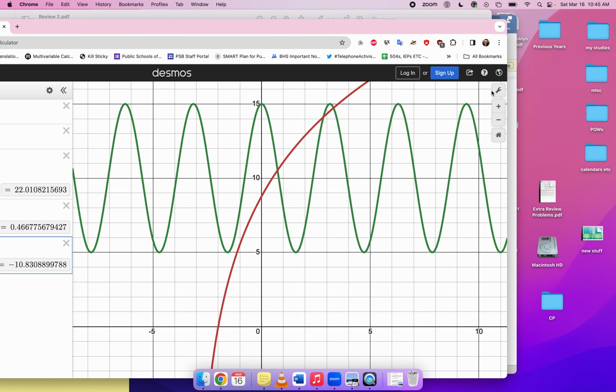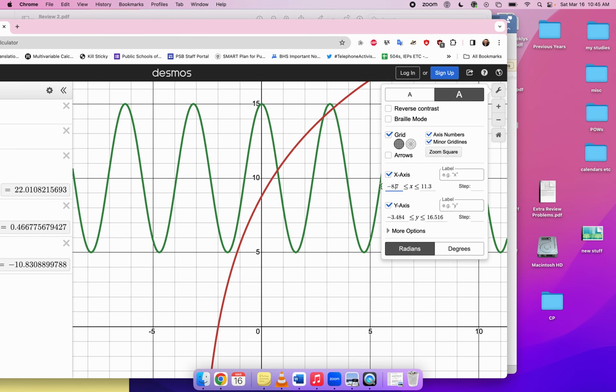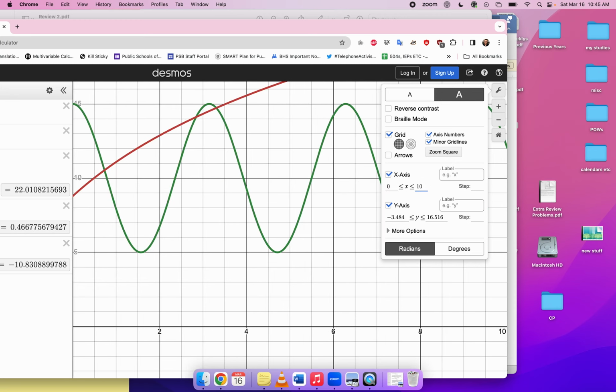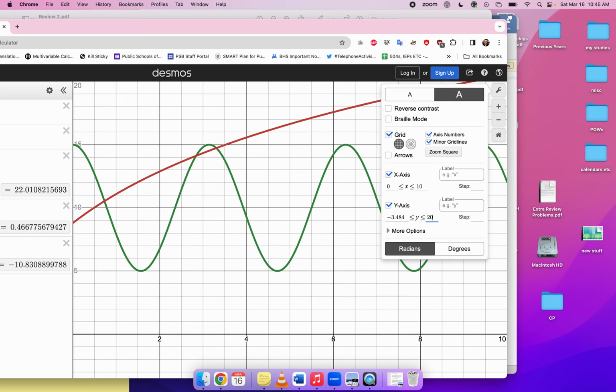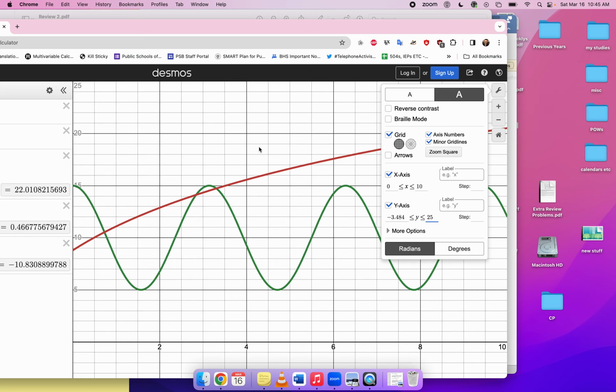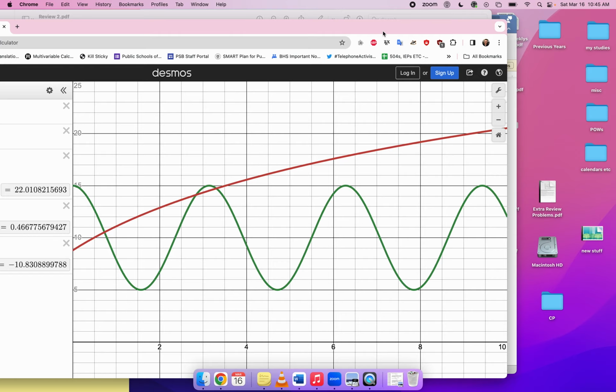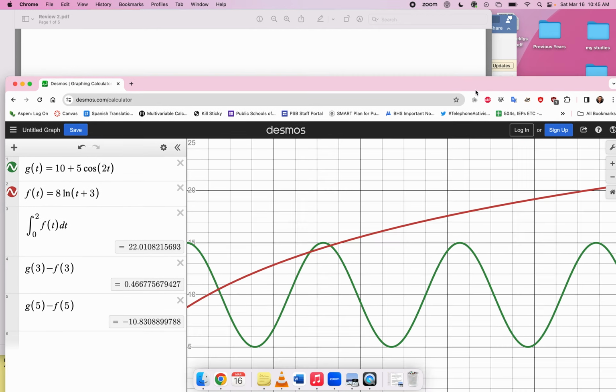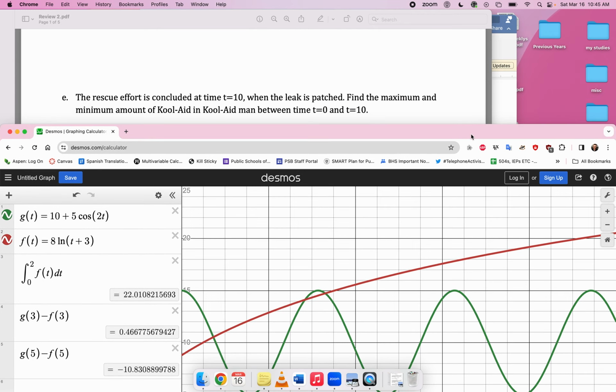So I'm just going to restrict my x values to 0 to 10, since that's the interval that I'm actually interested in here. And then I'll just adjust my y values so I can clearly see everything on the screen. That's pretty good. Okay, so that's what my graphs look like. They want to find the minimum and maximum amount of Kool-Aid.